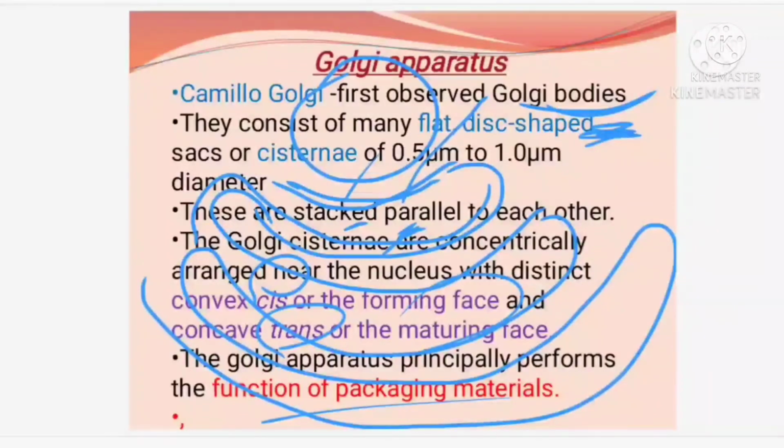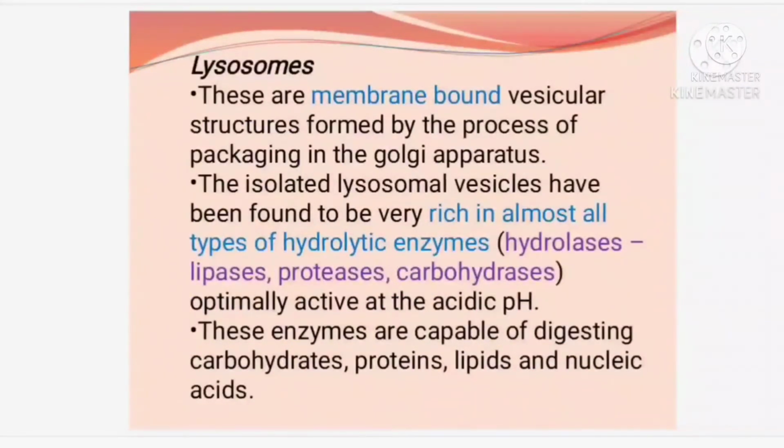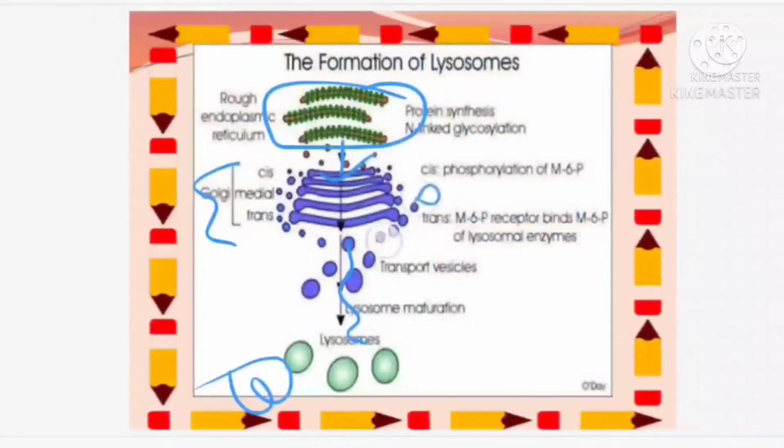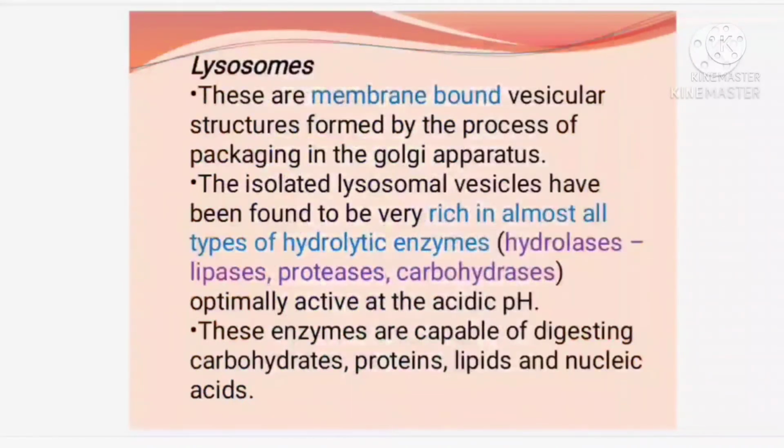The next point we are going to discuss is lysosomes. Where are they formed from? The round structures, the vesicles in the Golgi apparatus, later mature into lysosomes. Some of them become lysosomes. Lysosomes are called the suicidal bags of the cell. The endoplasmic reticulum is called the skeletal system of the cell, the Golgi apparatus is called the secretory unit of the cell, and lysosomes are called the suicidal bags of the cell.